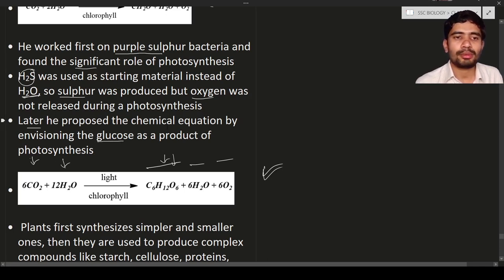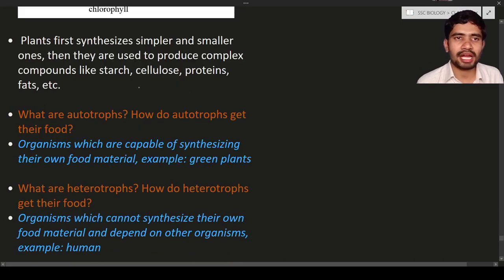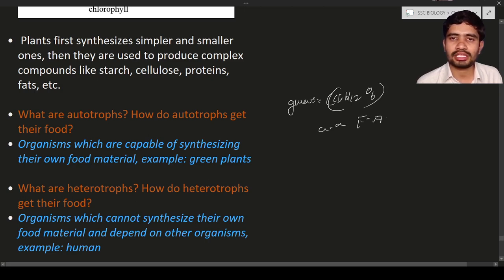Plants synthesize simpler ones. What are simpler ones? Like glucose, C6H12O6. Along with glucose, amino acids, fatty acids and so on. These are the simpler ones. These simpler ones are joined together to form complex ones.